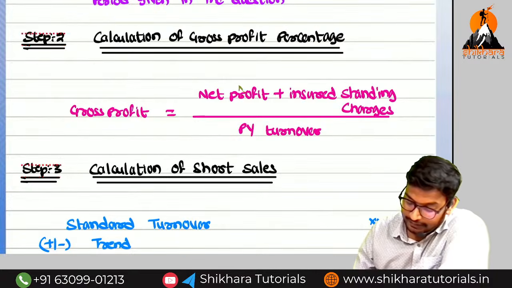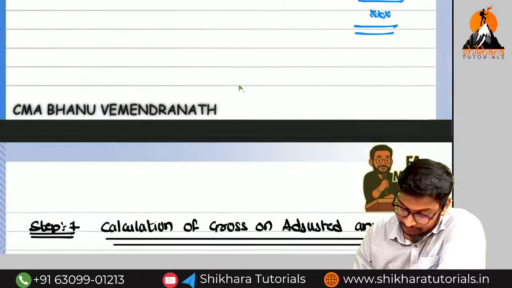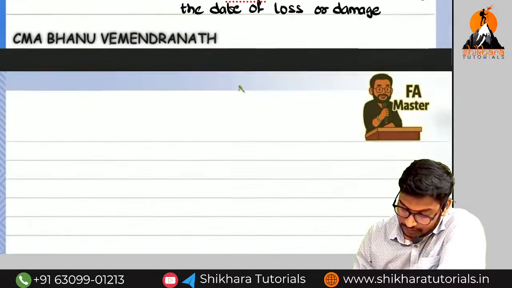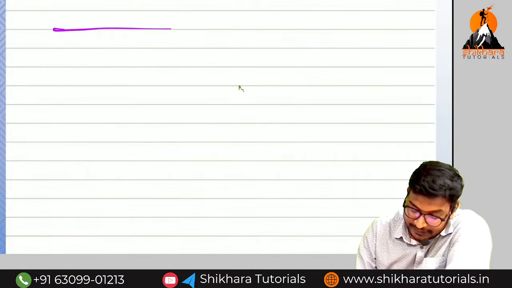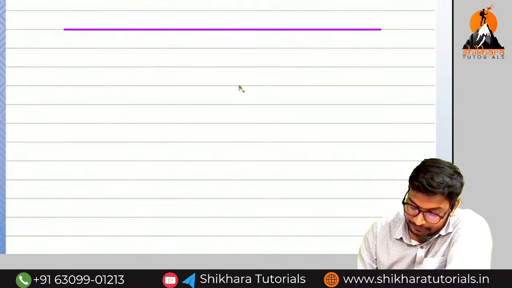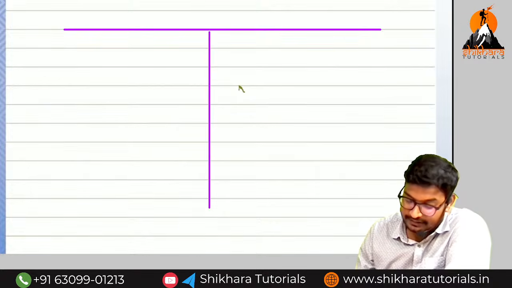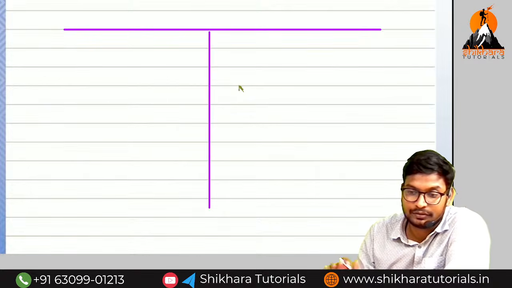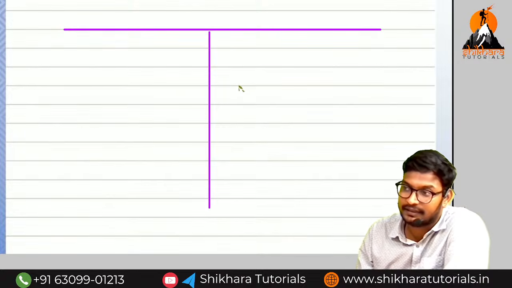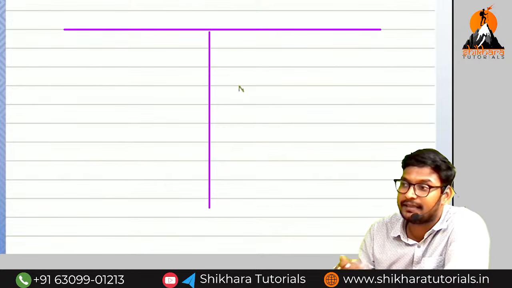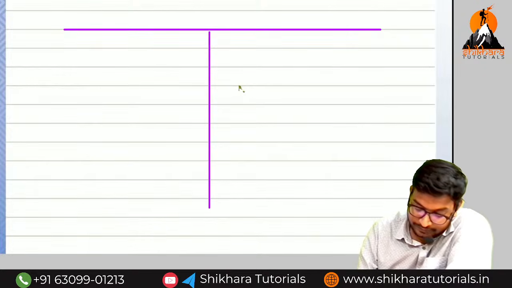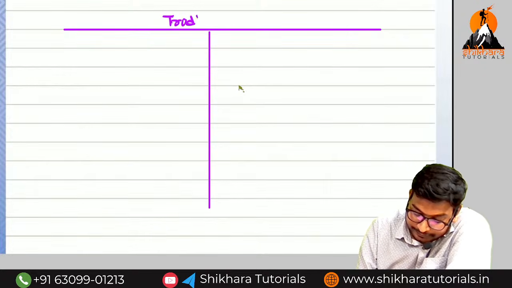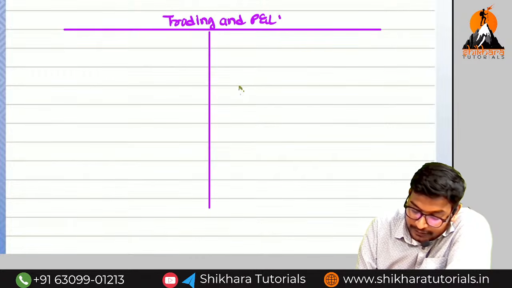I will take one example. If you see here, I am going to take the trading and P&L account. Sir, if you understand the steps, the method is simple. If you know the steps, finally the answer will come easily. Not like loss of stock, where so many adjustments will be there. Not like that, amma. So trading and profit and loss account.